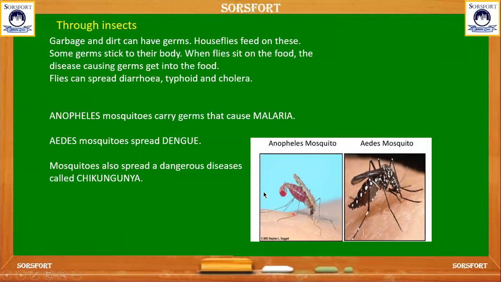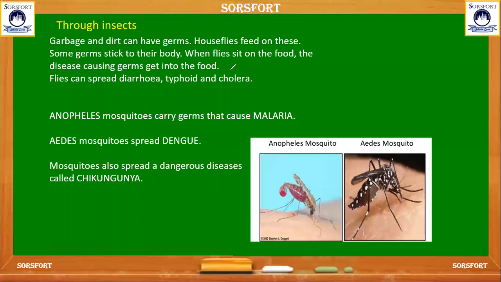And these are some of the mosquitoes. The Anopheles mosquito causes malaria. It carries the germs that cause malaria, and flies can spread diarrhea, typhoid and cholera also. And here is the mosquito that spreads dengue.